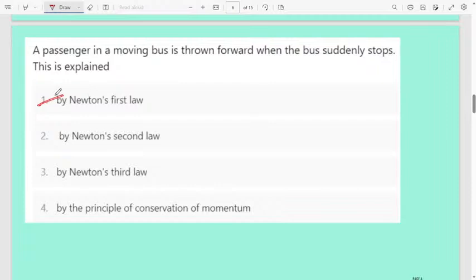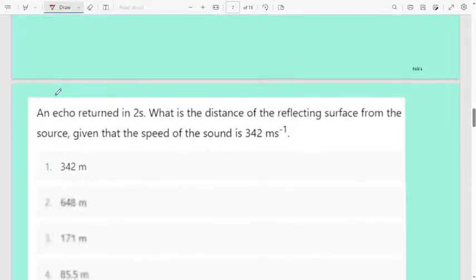It means you are applying a force on the bus, you are not applying a force on the passenger. The passenger's body will be in the state of rest or inertia. Therefore, when the bus suddenly stops, the passenger will move forward. Okay. Next question. This is nothing but Newton's first law.